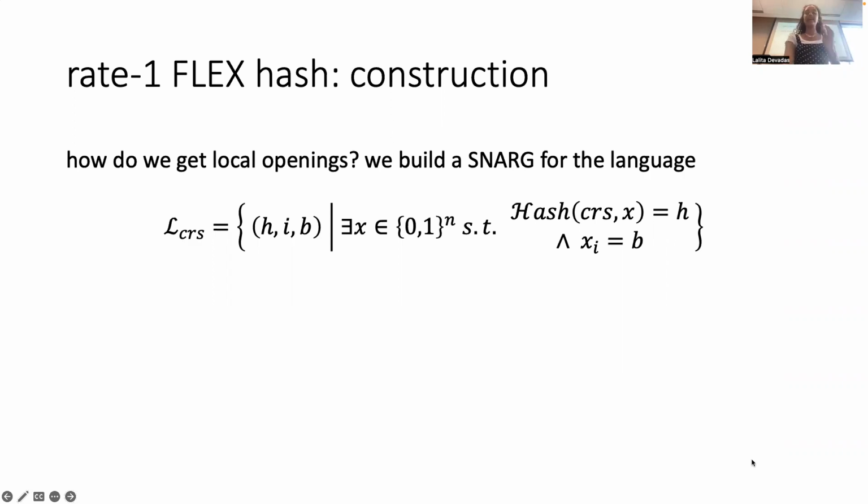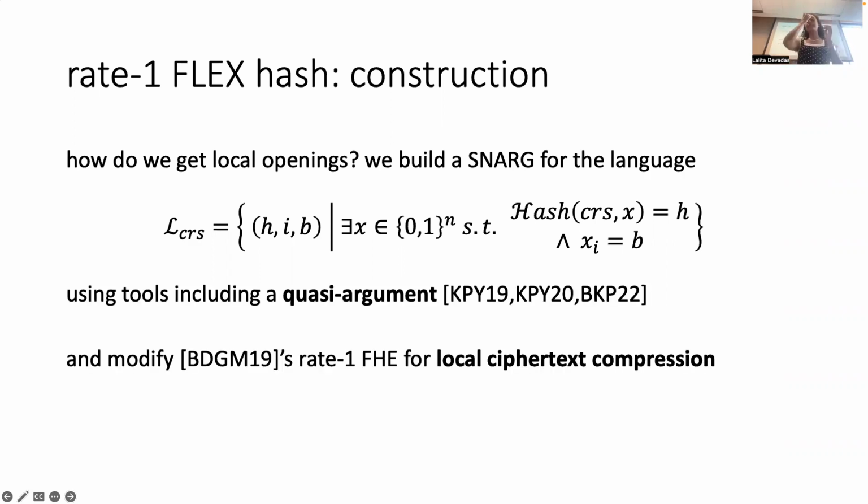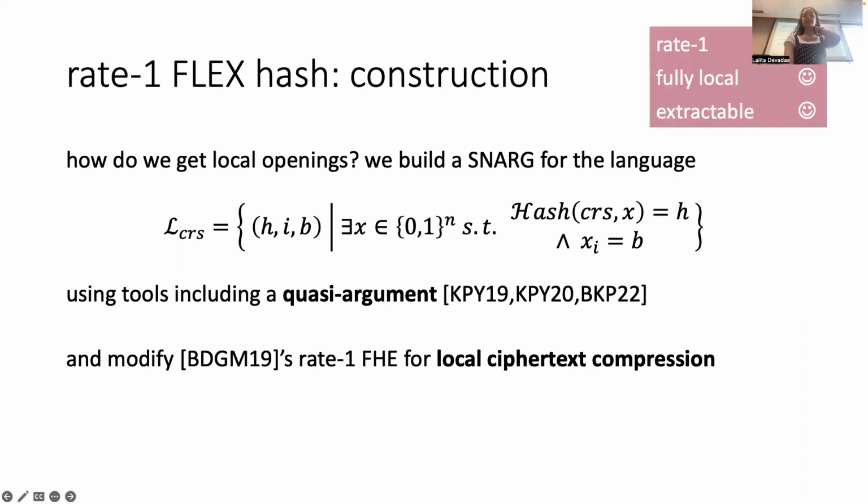Basically, there's some technical detail here that I'm not going to go into. We actually end up using a tool called a quasi-argument, which is a kind of weak proof of knowledge. And then we further modify the Rate-1 FHE from BDGM 19, basically to make sure that we actually get these properties that we need of local ciphertext compression. I can talk about that more offline for anyone who's interested.